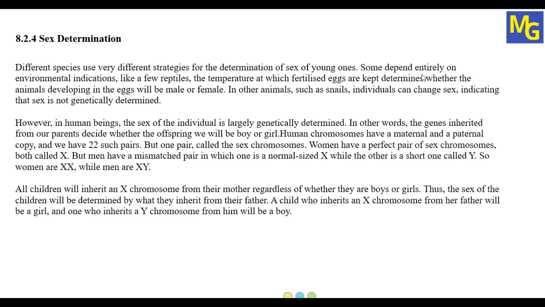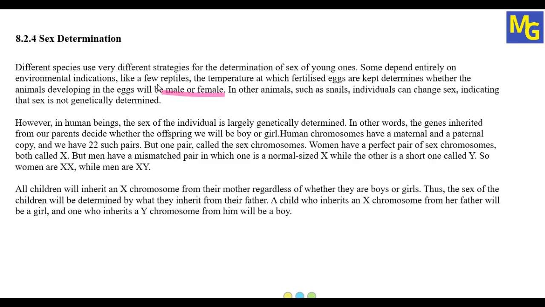So, for example, some depend entirely on environmental conditions. In some species, the sex of the young one depends on environmental conditions, like, for example, a few reptiles. The temperature at which fertilized eggs are kept determines whether the animal developing in the egg will be a male or a female.